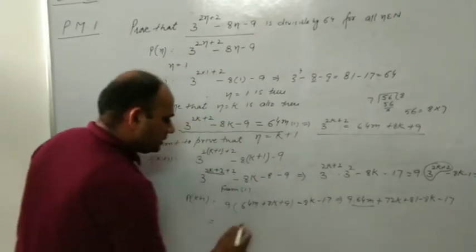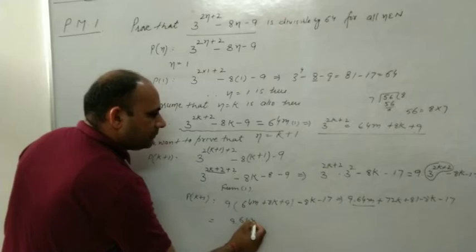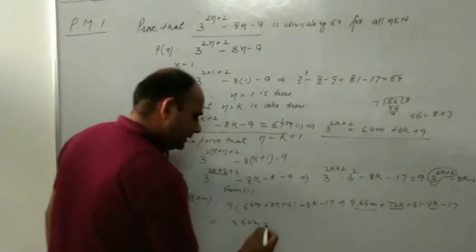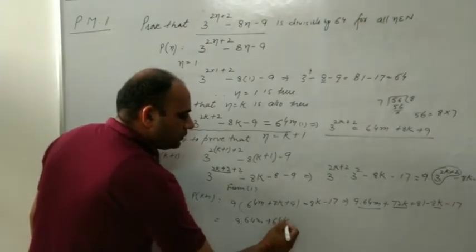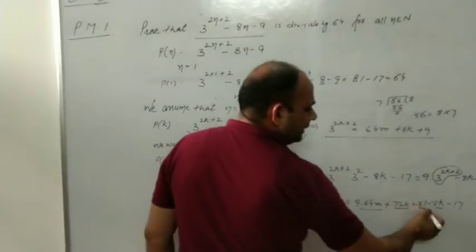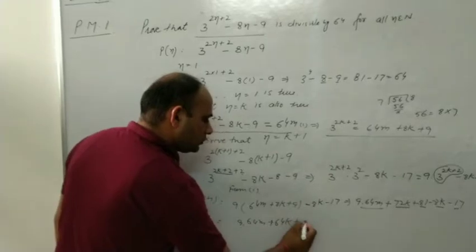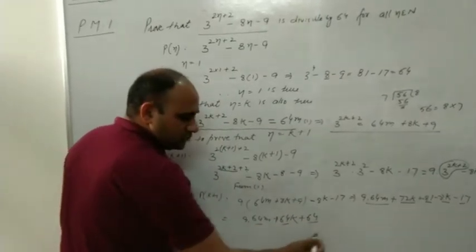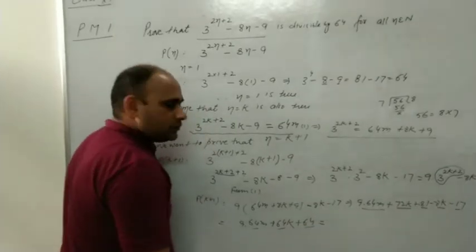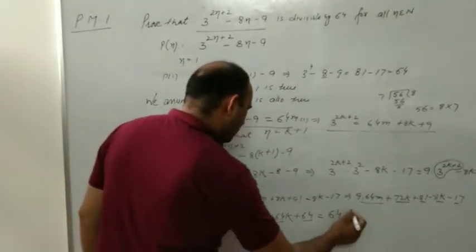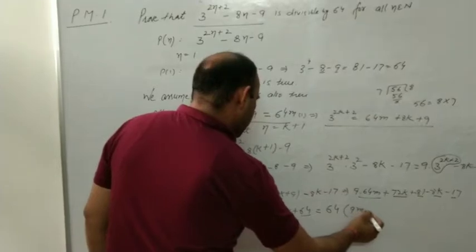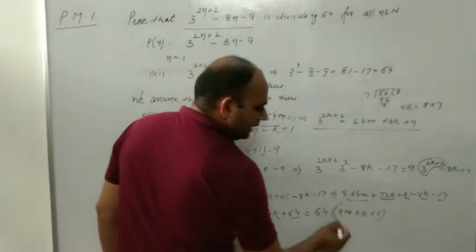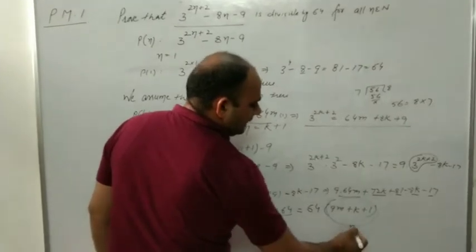So dear students, it is 9 into 64m, 72k minus 8k is 64k, and 81 minus 17 is also 64. Now you can see 64, 64, 64. So taking 64 common from the whole, we get 9m plus k plus 1, and we can write it as m dash.